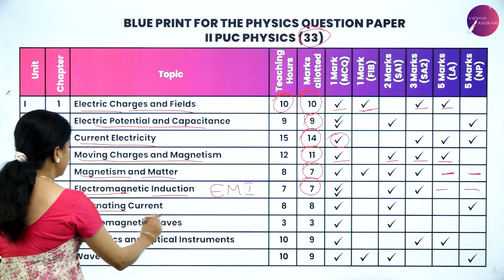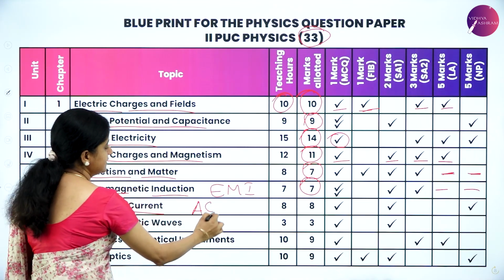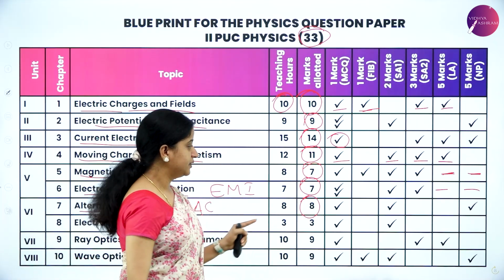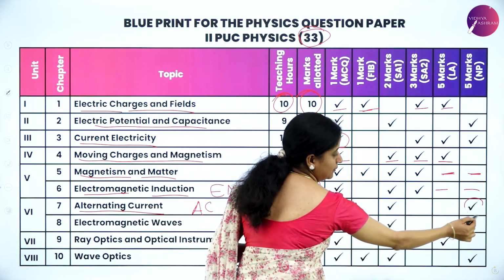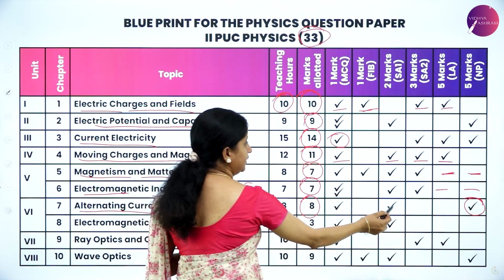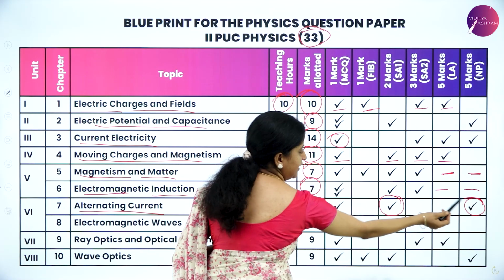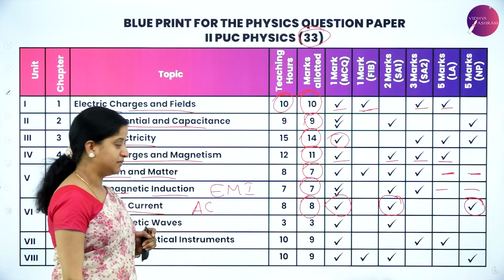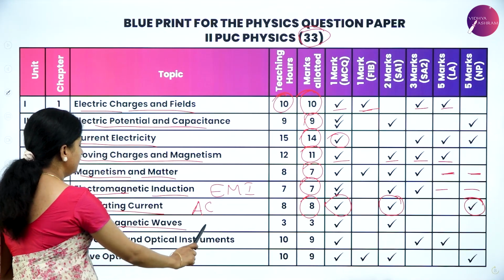So next we have alternating current. In short, we'll call it AC. So the chapter is allotted for 8 marks, where you can get 1 numerical from this chapter, and 1 2 mark question. So that is 5 plus 2, 7, and 1 from MCQ, that is 8 marks. So next we have electromagnetic waves.